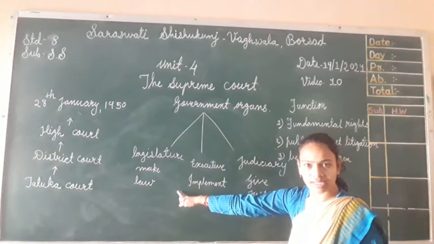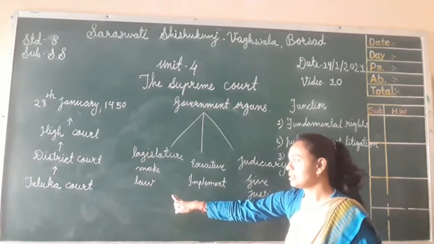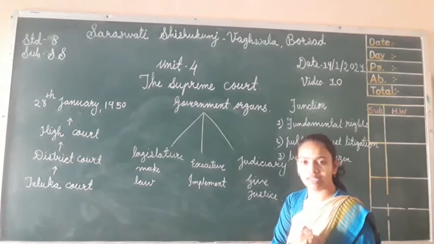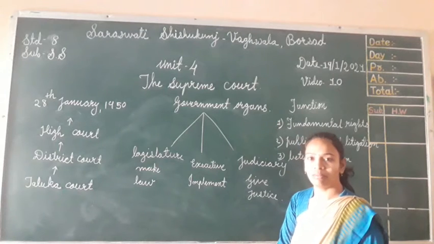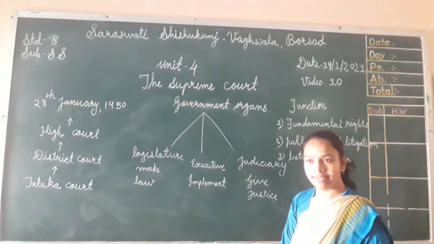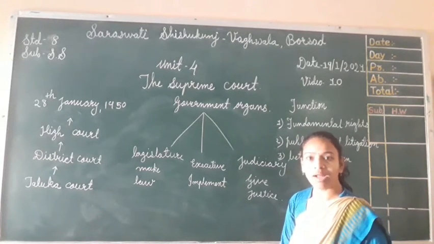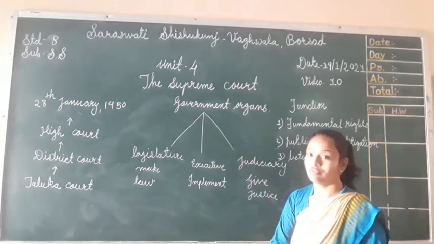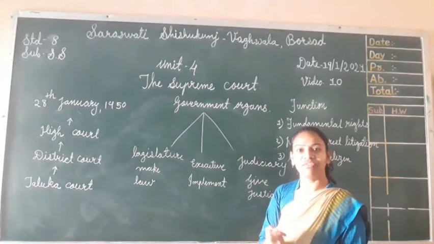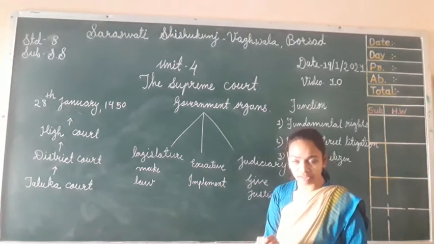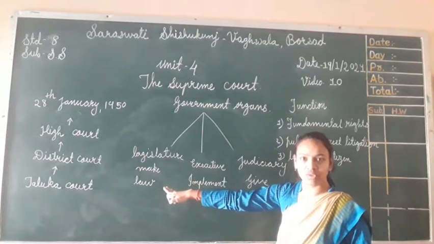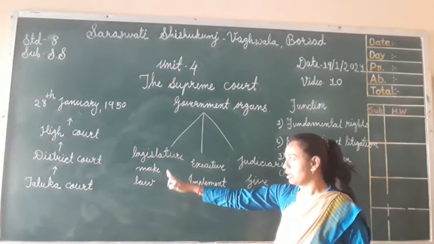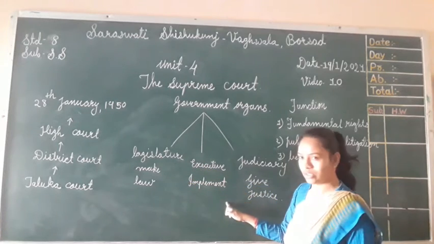So how does the legislature work? The legislature just makes law. The function of the legislature is to make law, meaning all the candidates or members who are elected, and after they are selected in the parliament, they have the right to make a law.